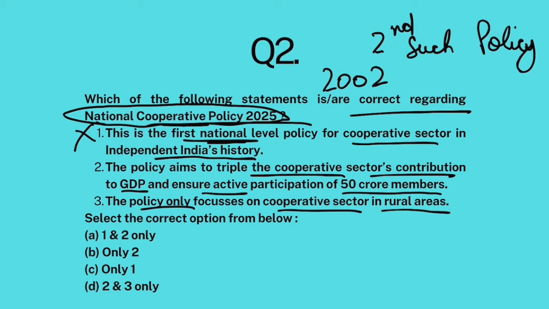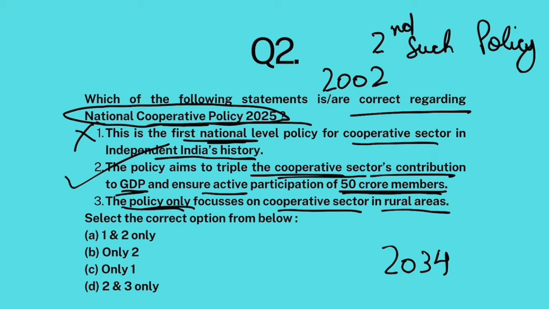Okay, now under this policy there are many aims that India wants to achieve. Okay, by 2034 we want to triple the contribution of cooperative sector in GDP. Okay, and we also want to ensure active participation of 50 crore members to these different cooperatives. So this part is correct.